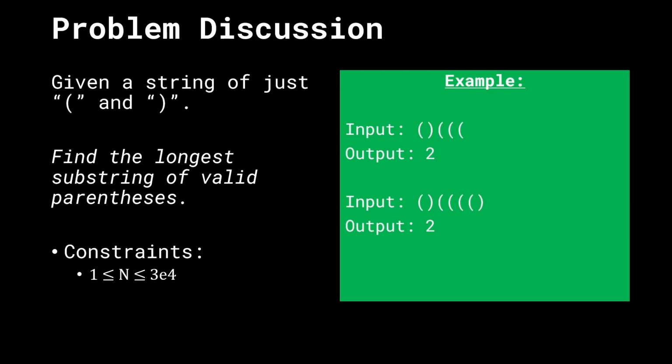Now, what can we say right away about this kind of question? This kind of question is actually twofold. We have to find two things. First, we have to figure out what all parentheses are valid or not. Because once we know which of them are valid and which of them are invalid, we simply have to find the longest substring of them, right? So this is going to be broken down into 2 parts. And if you realize, the answer to the first one is something we've already seen.